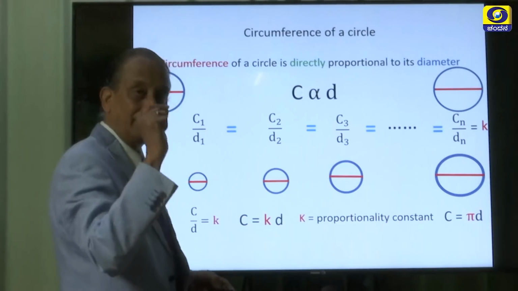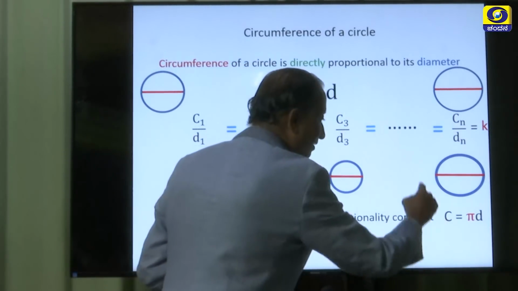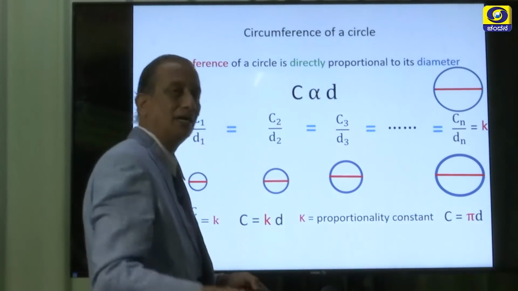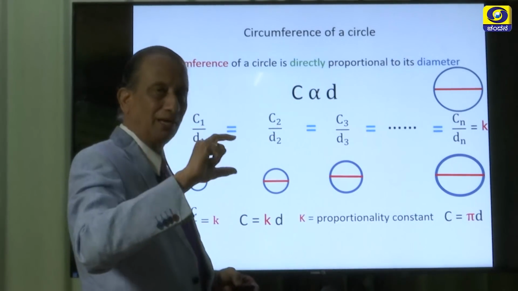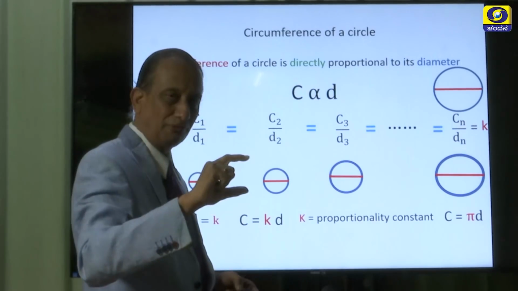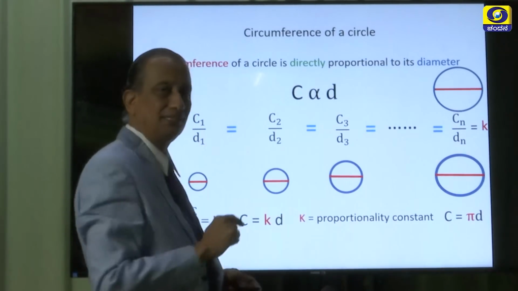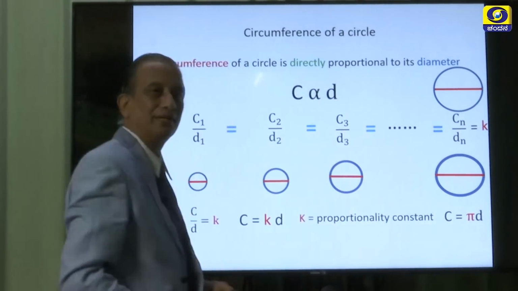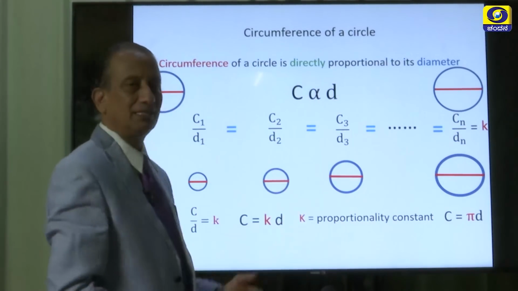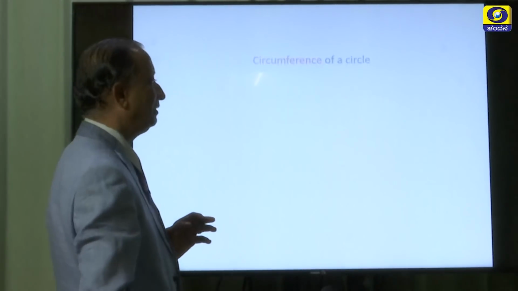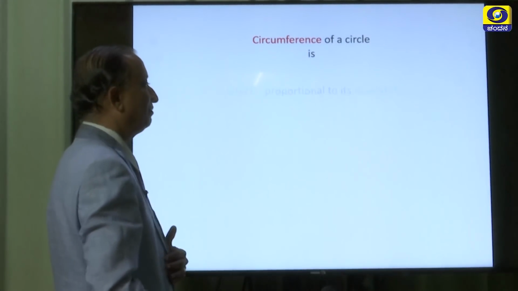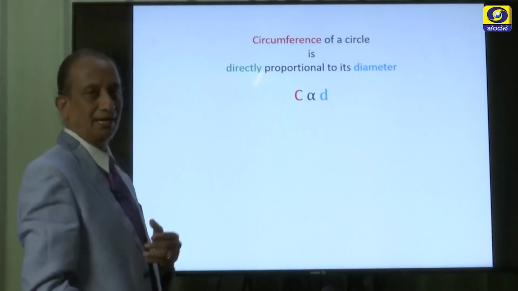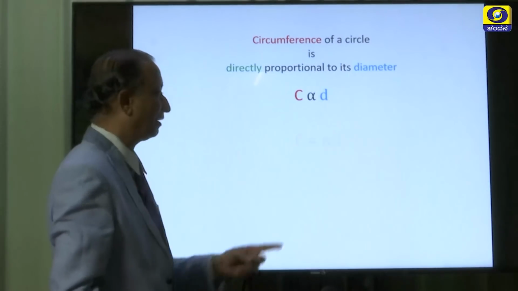What does it mean? If you want the circumference of a circle, you measure the diameter and multiply it by a particular value called the constant of proportion. In this case, it is pi. Multiply those two, and you get the circumference of the circle. So C is equal to pi times D. The circumference of a circle is directly proportional to its diameter. Symbolically, we write it like this.